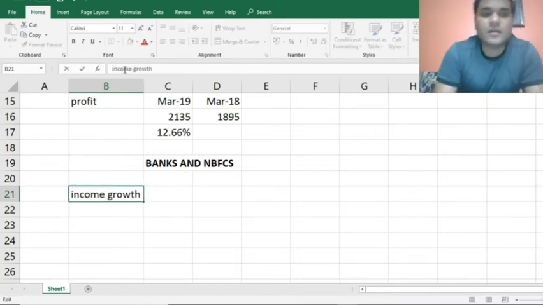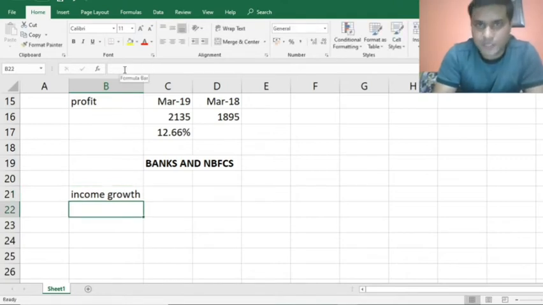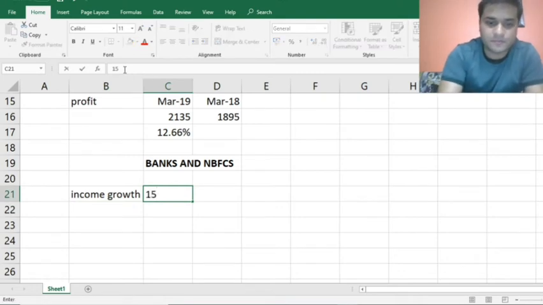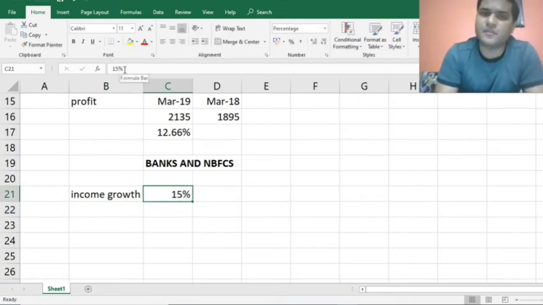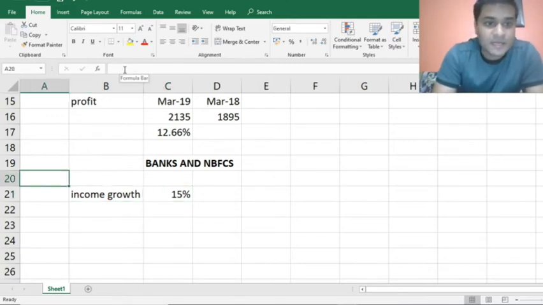is income growth. What does the bank earn? First of all, we need to understand that banks and NBFCs lend their money, they give it to the people on interest. The interest earned by the banks consecutively for the last 4 years should be greater than 15%. Now, what do we infer from this? The income growth increased means the bank cannot just charge a higher rate of interest to the existing customers, so the loan book of the bank must have increased, correct? So here also we are talking about growth. Okay, this will be criteria number one